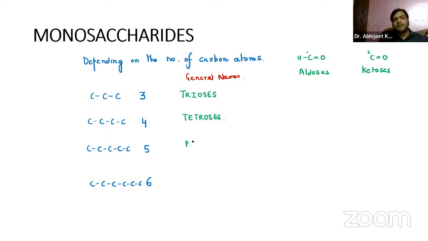Then the five carbon atoms are called pentoses, and six carbon atoms are called hexoses. We have seven, heptoses, we will say. So automatically we are just focusing over here. Now, in three carbon atoms.